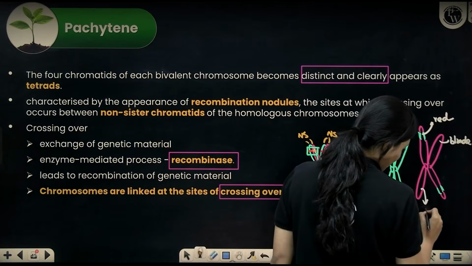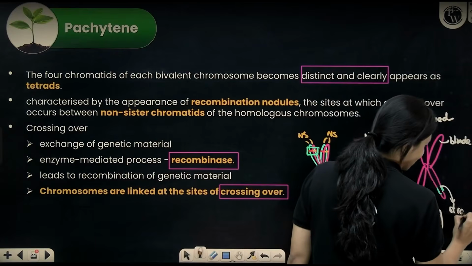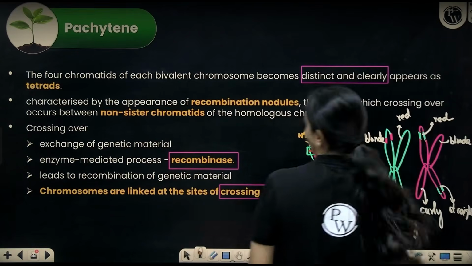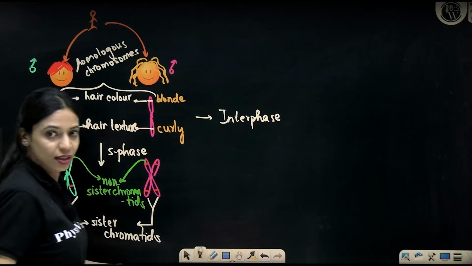Here there is information for curly hair. And here there is information for straight hair. What was the initial combination we had? We had red hair that was straight, blonde hair that was curly.